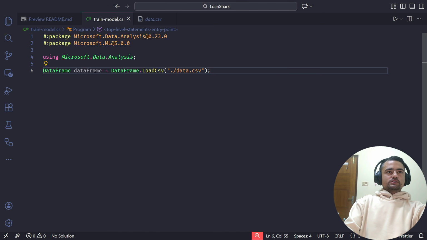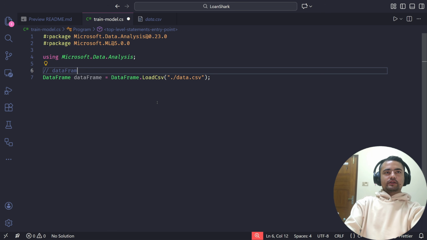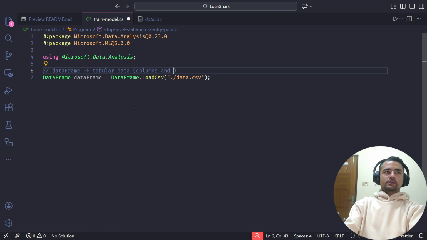Okay, so what is a data frame? If you are already familiar with tools like pandas in Python or the R programming language, then you probably already know what a data frame is. It's just tabular data represented in programs. By tabular data, we mean it will have columns and rows. For example, a CSV file is tabular data.